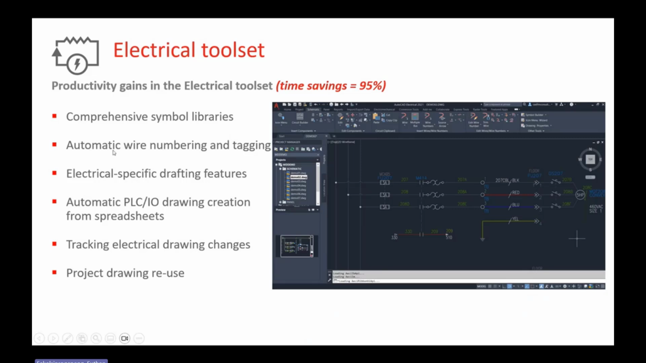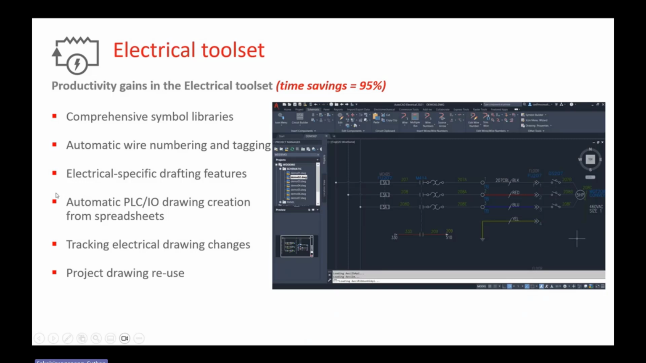The second is automatic wire numbering and tagging. That's from the last webinar I talked about earlier. You can go back to that webinar and our recording, and you can study there. And the third is the electrical-specific routing feature as well. We have many, for example, multiple bus routing, from-to, anything is well prepared for you to use.